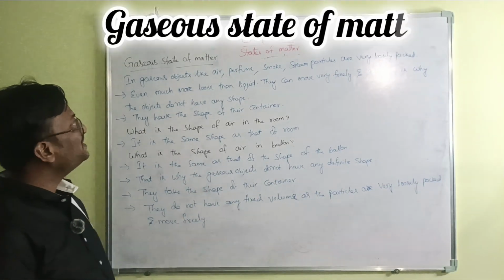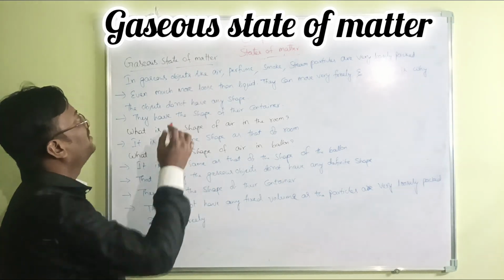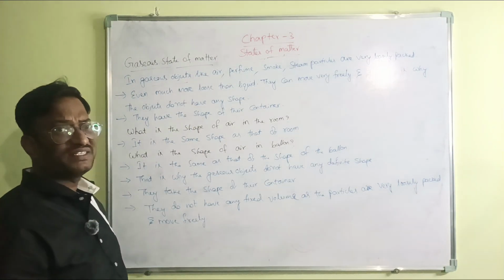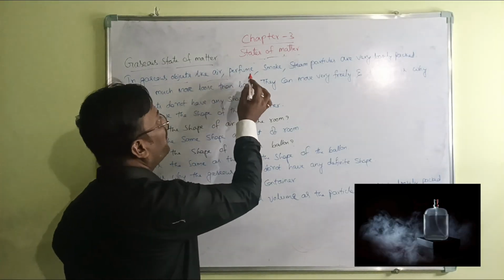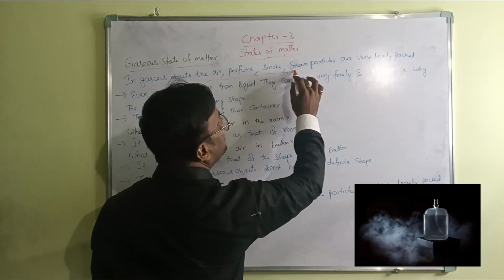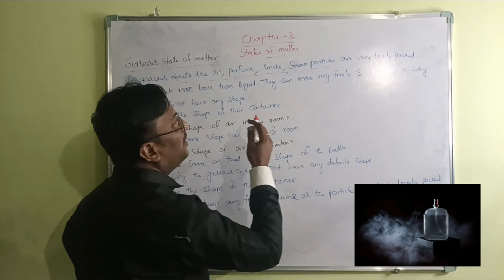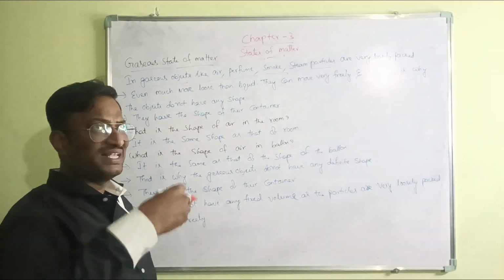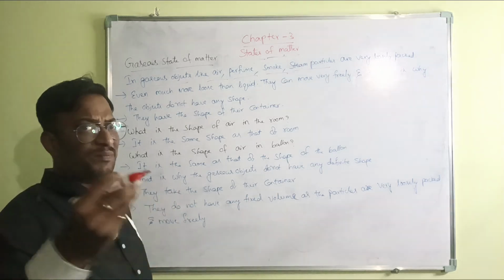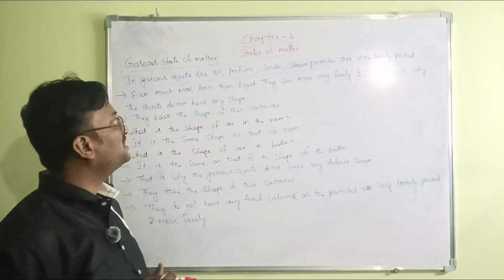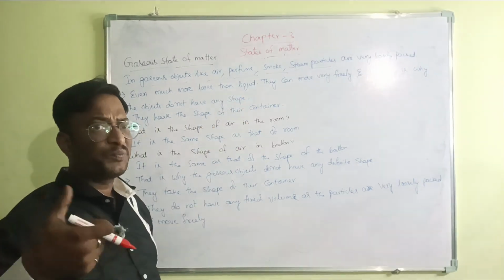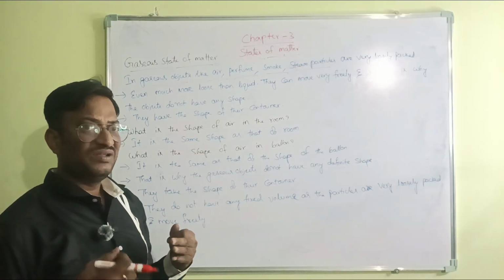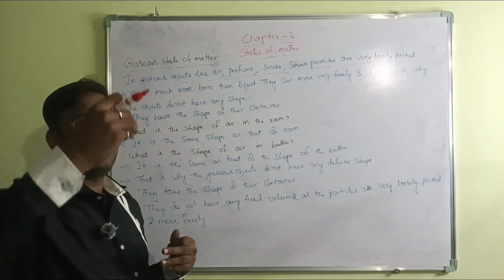Next, gaseous state of matter. Gaseous objects include air, perfume, smoke and steam. These are all called gaseous particles. They move as vapor from one place to another. That is why, if you put perfume, the whole room will smell, meaning the particles are moving from one place to another.